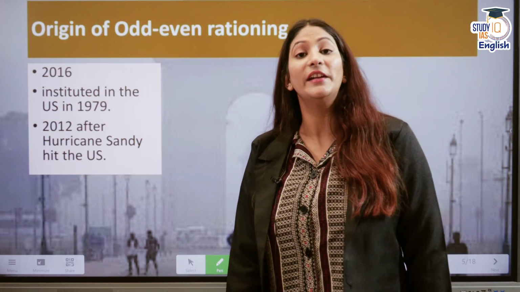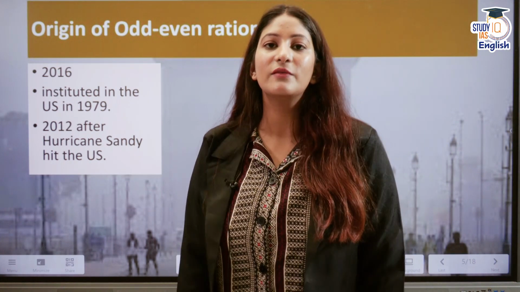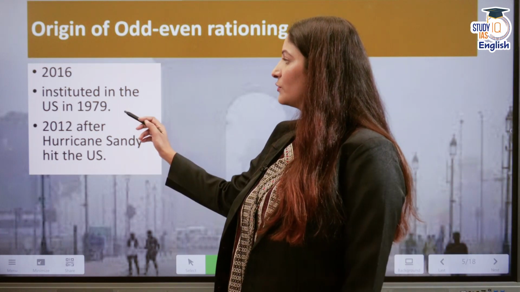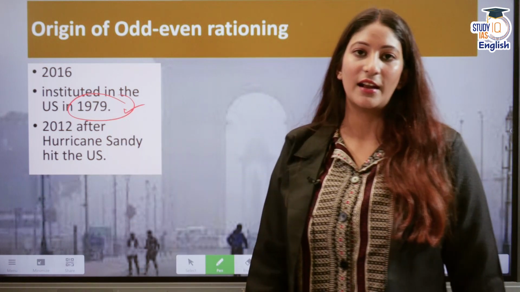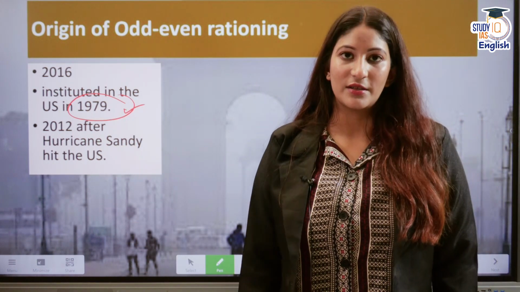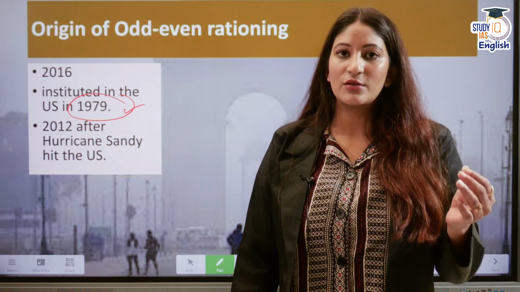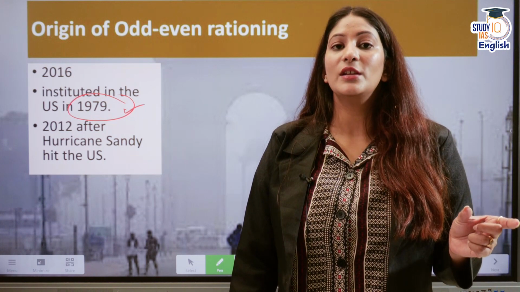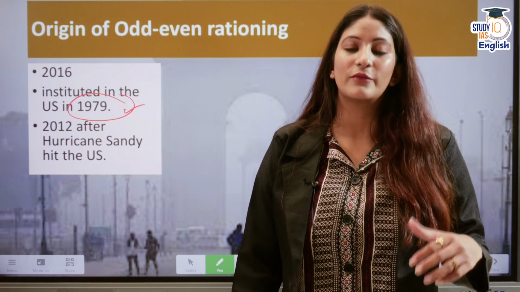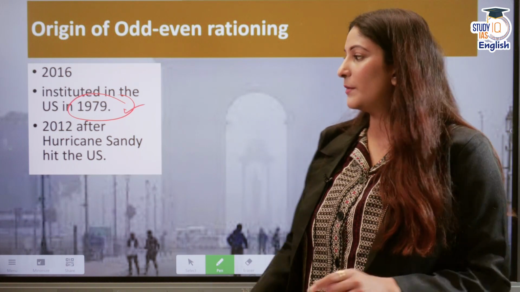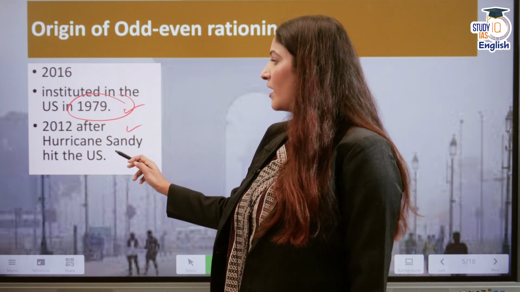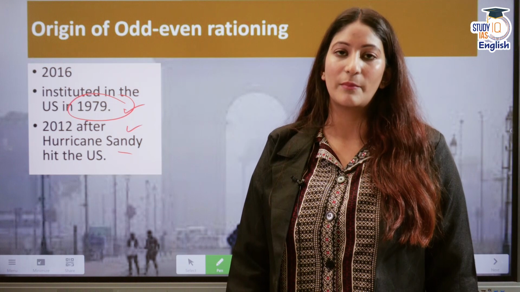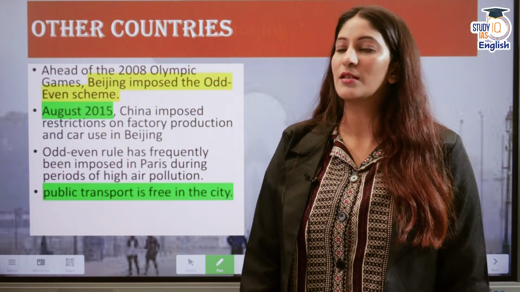You must think that this is very unique to Delhi. No. In 2016, we did apply this particular rule for the first time ever in Delhi. But it goes back to the year 1979, when the US applied it for the first time. Back then, there was a shortage of fuel for the USA because of the ongoing war in Iraq and Iran. So to curb that, the odd even rule came into being. And in 2012, after Hurricane Sandy hit the USA, again for this very reason, the shortage of gasoline, this was again put into place.